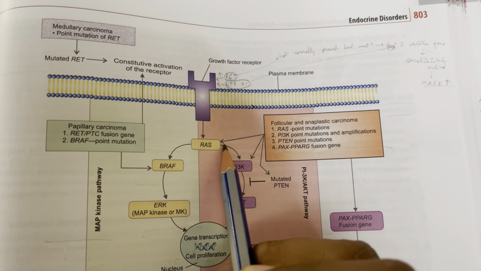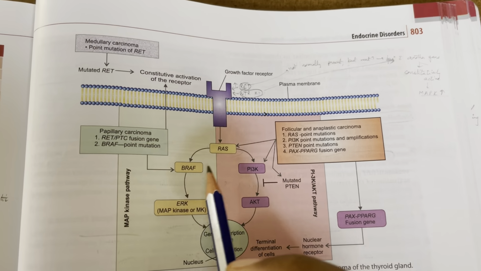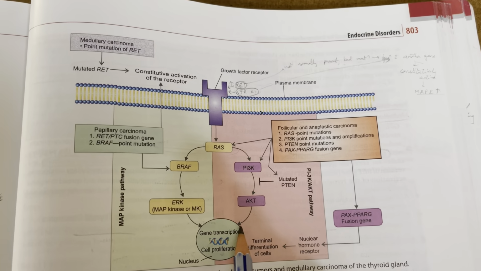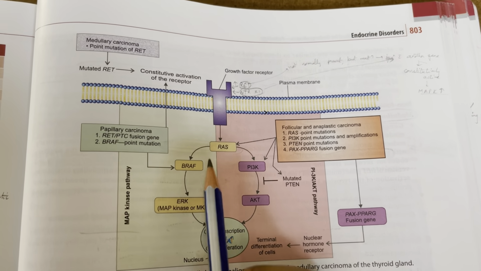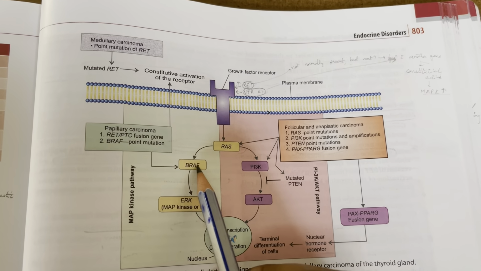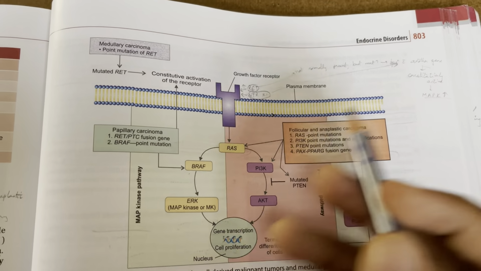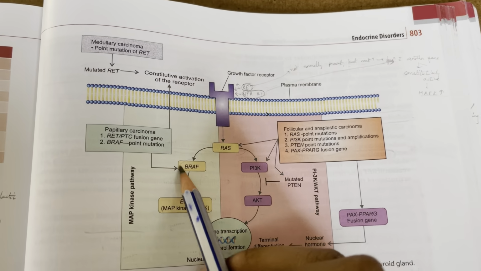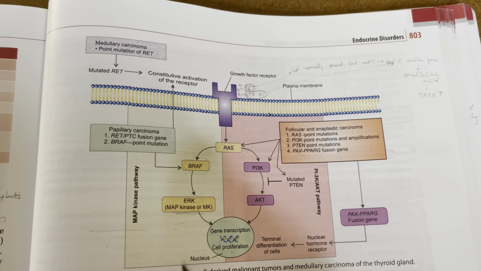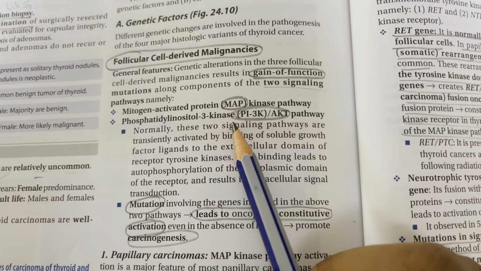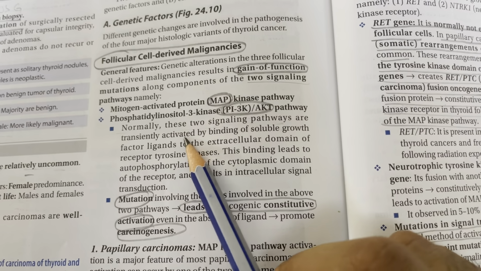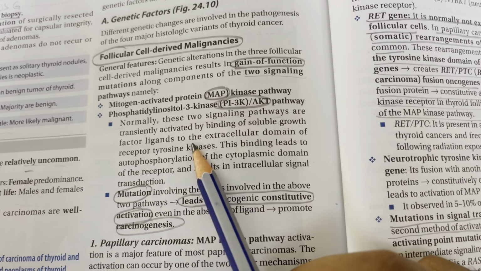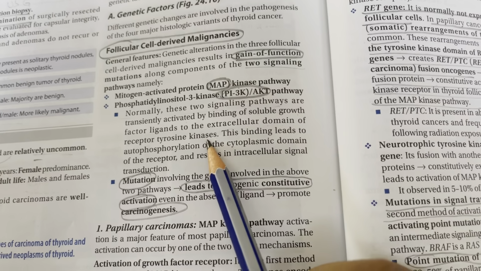So then you have RAS activation, and then from there on there are two pathways. So PI3K-AKT signaling pathway, which leads to gene transcription and cell proliferation, or BRAF-ERK, okay, you can remember it as bro fork. So pierce the thyroid gland with fork from your brother, so bro fork. So BRAF and ERK, MAP kinase or MEK, okay, these are the two pathways. So normally these two signaling pathways are transiently activated by binding of soluble growth factor ligands to the extracellular domain of the tyrosine kinase receptors.